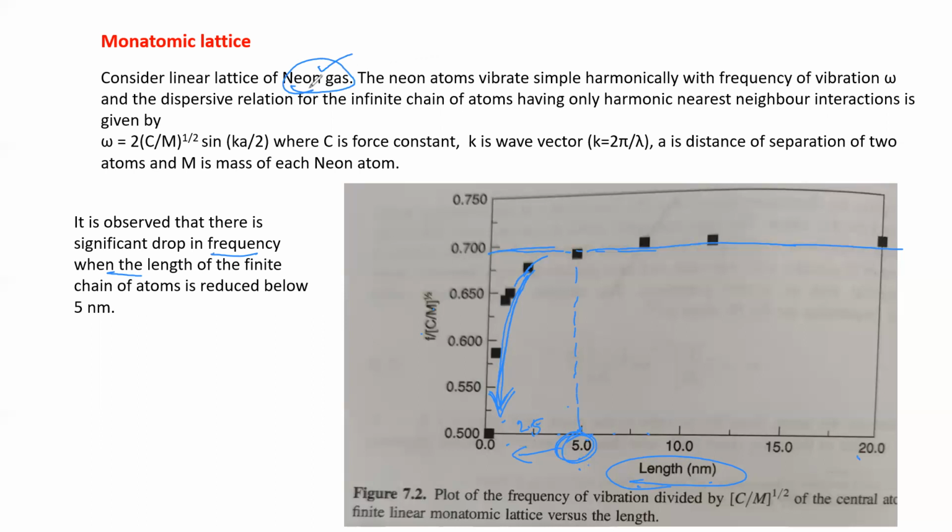Here we are getting the chain length, that's why the length parameter comes here. If you take any spherical structure, the diameter parameter will come here. So what we are proving here is that the vibrational properties are dependent on particle size, by taking the lattice of a monoatomic chain of some element.